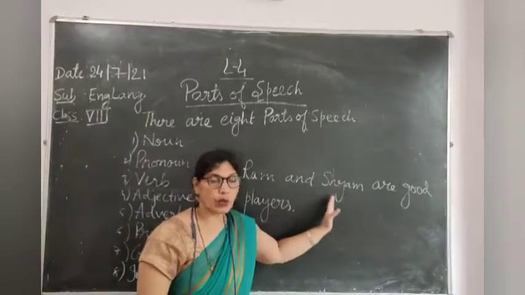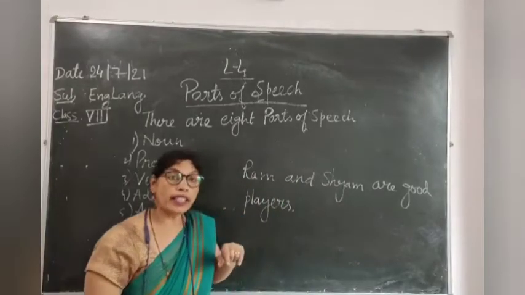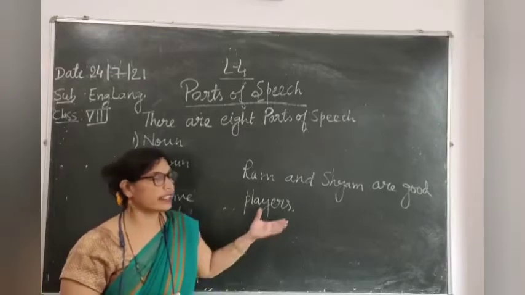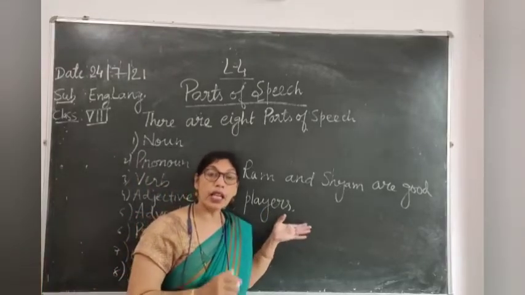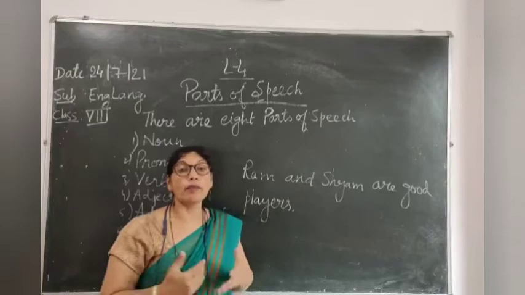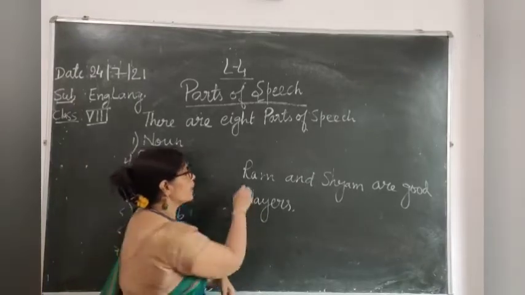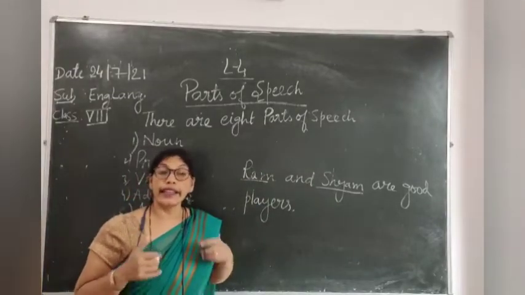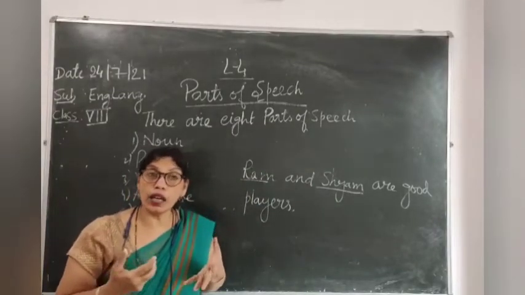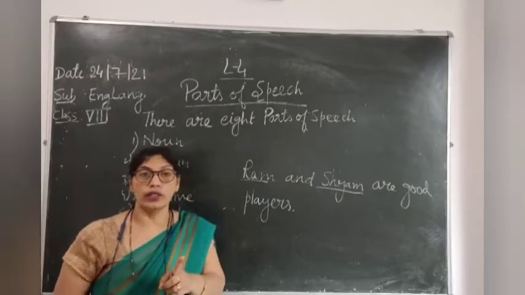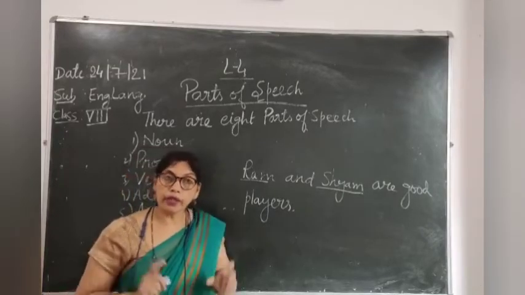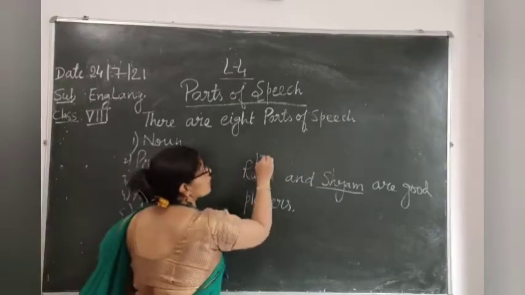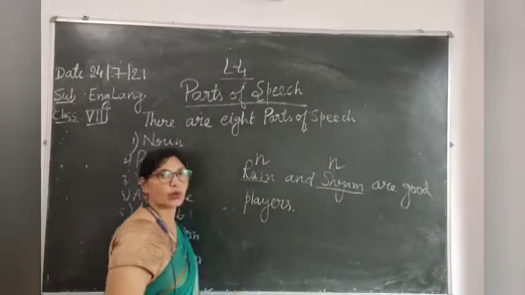These are the words which grammatically have been given some names. Those names are called parts of speech. Like Ram, Shyam. We know very well the names. All the naming words are called nouns. In grammar, all the naming words, what do we call them? We call them nouns. So, Ram and Shyam are nouns.